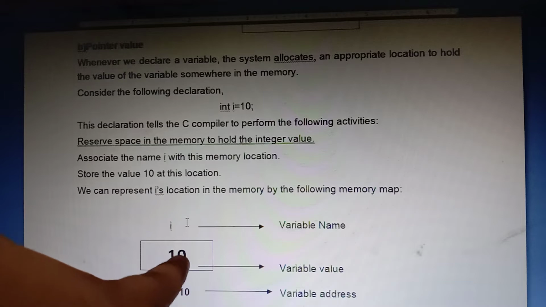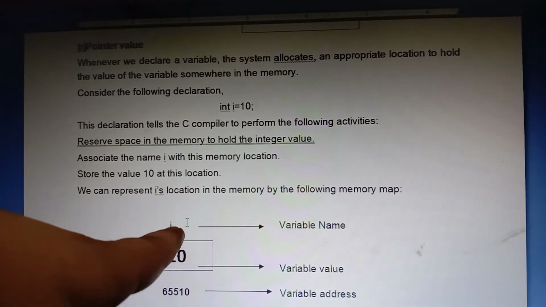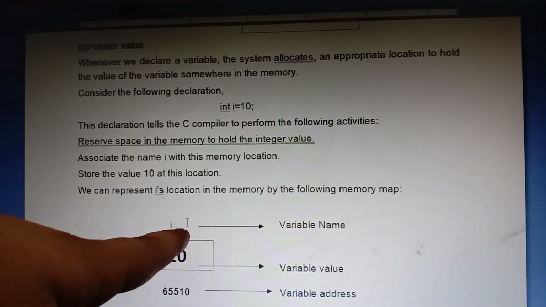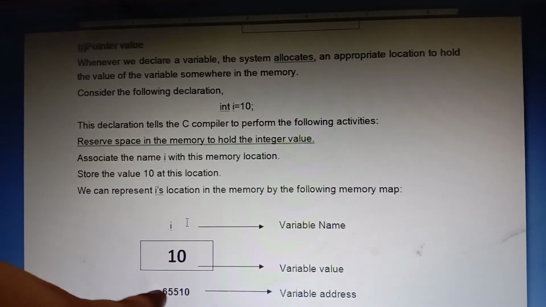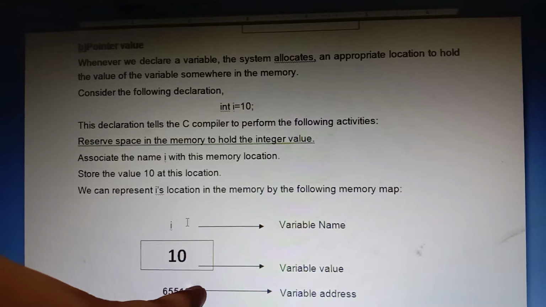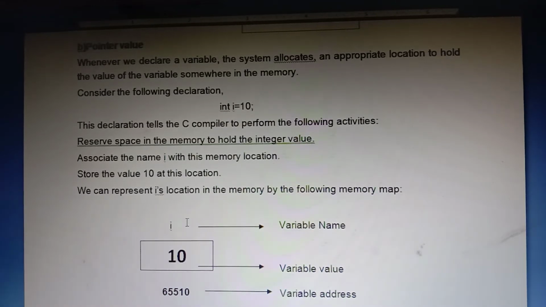What is the variable value now? 10. The variable name is i in our point of view. In the computer's point of view, it is the 65,510 location. The computer doesn't know i; it knows only the memory location 65,510. This is the second concept, pointer value. When you declare a variable and assign a value, that is called pointer value.